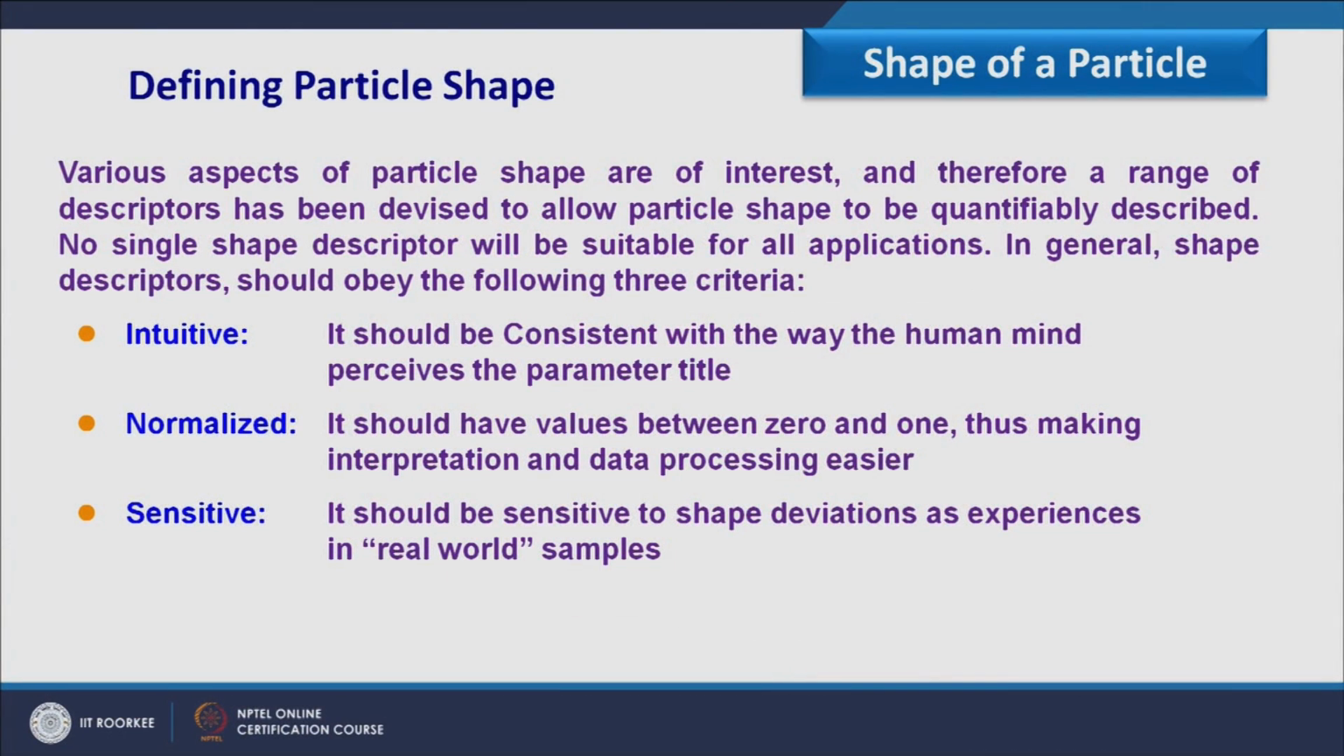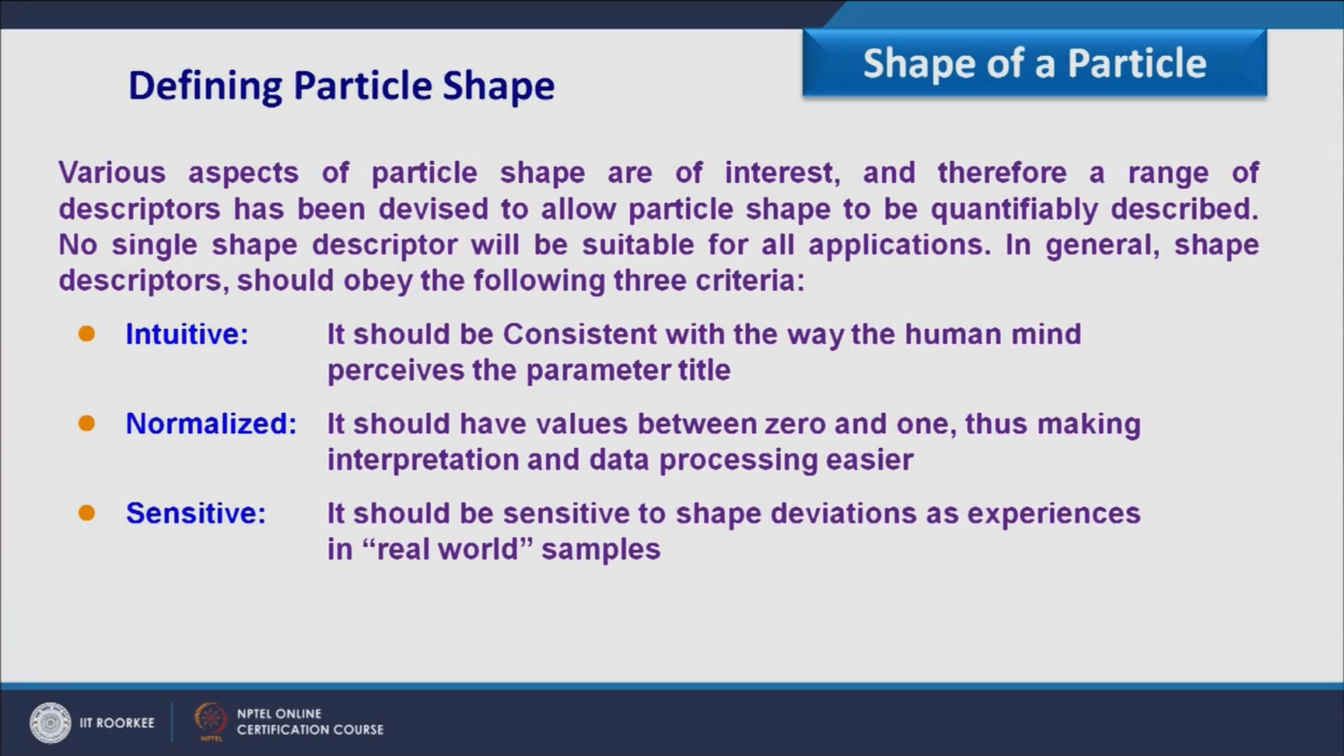Third criteria is sensitive. It should be sensitive to shape deviations as experienced in real world samples. Like previously I have given an example when a square is having smooth surface, when a square is having rough surface. So though both objects are of a square shape, I should be sensitive enough to identify that, and that should be reflected in terms of the value which falls between 0 and 1. So based on these three criteria we have different descriptors.